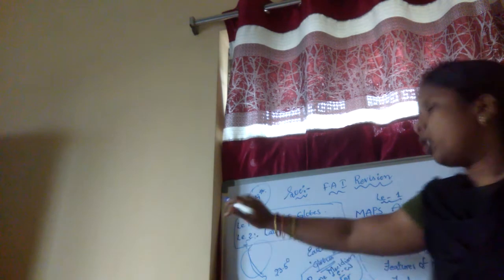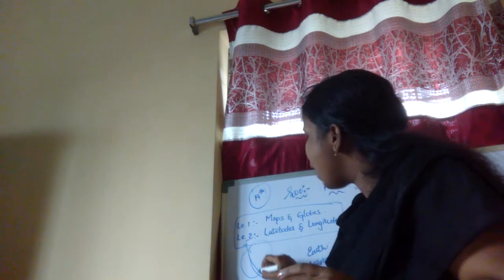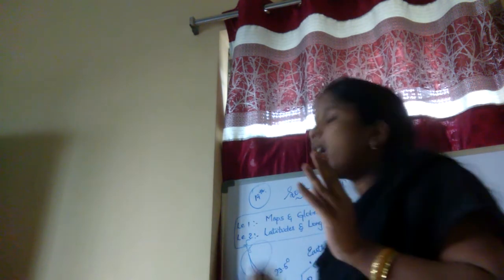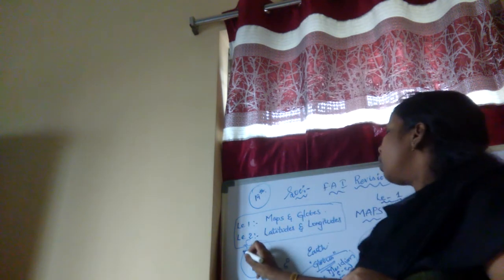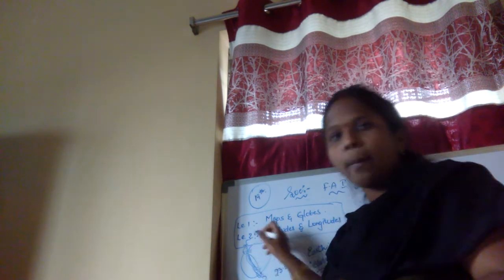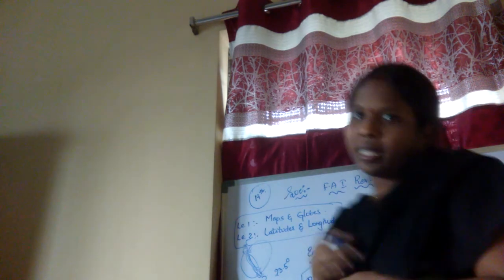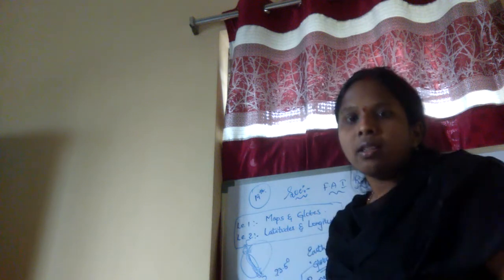So they are found at the top and bottom of a globe. In the globe we can see these directions at the top and the bottom. Okay, so everyone is clear now. So what are the north and the south poles? Yeah, so the next one.